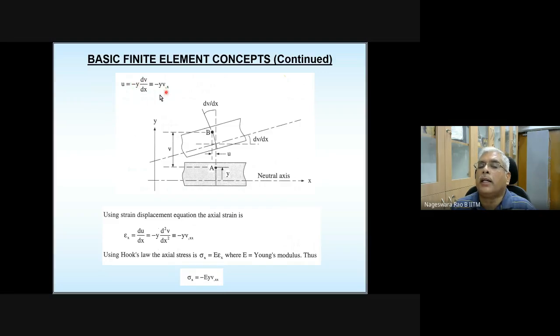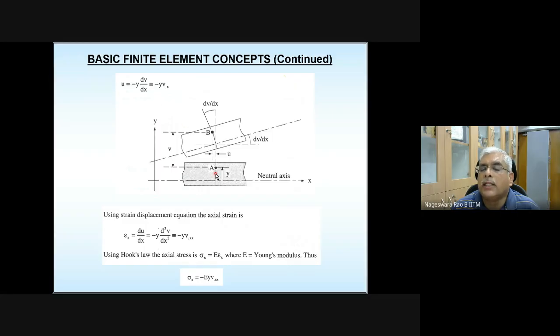And this can be compactly written like this. If you refer to any standard mechanics of materials book, when you are studying your strength of materials, the entire derivation you will find in those books. Whatever I'm discussing here is not something new. You must have already studied it. If you have not studied it, better you go back to your mechanics of materials and revise it. The same thing I am recapping. It's not any advanced concept.